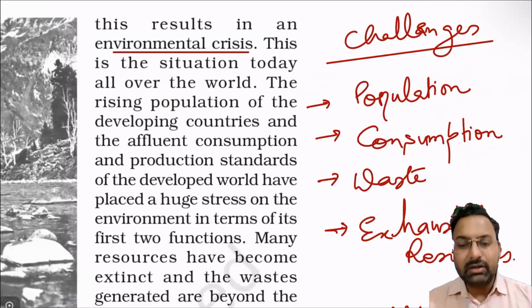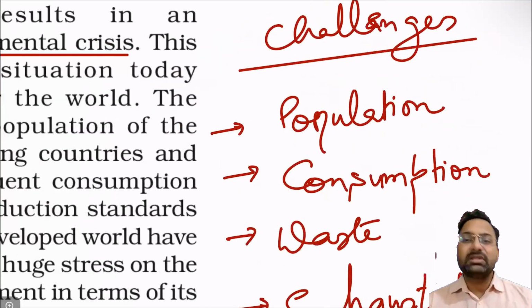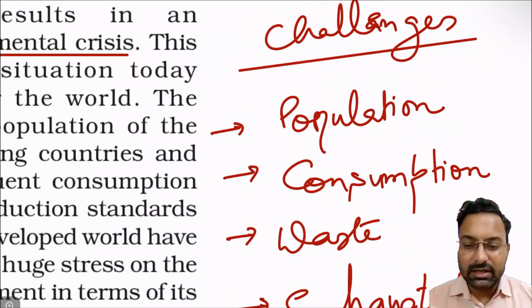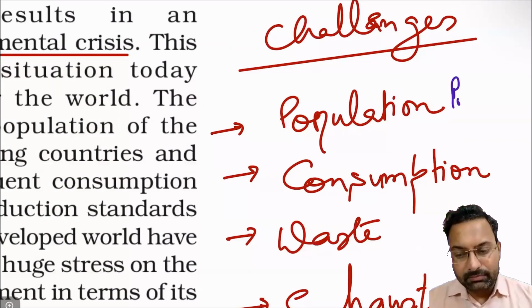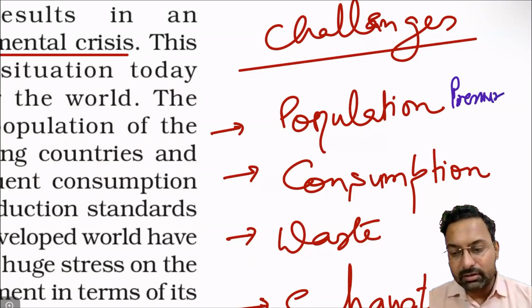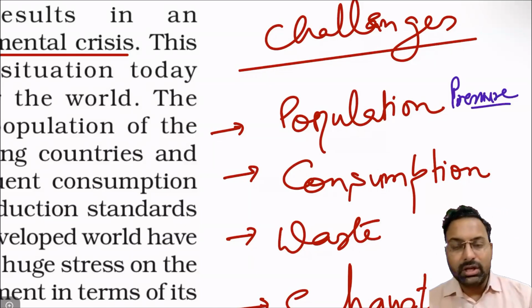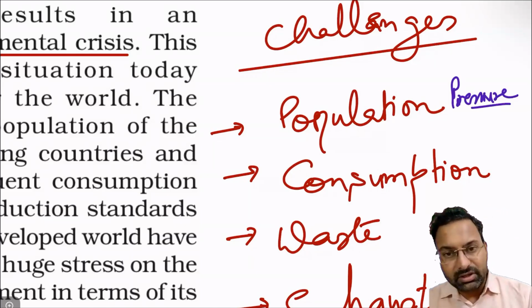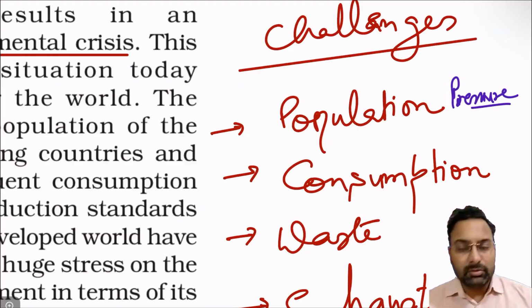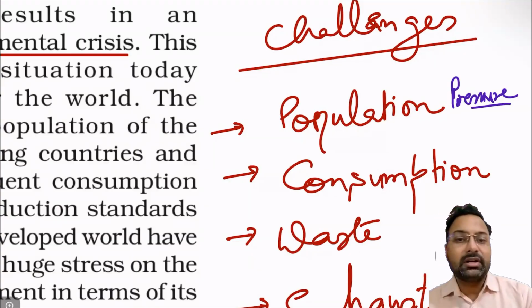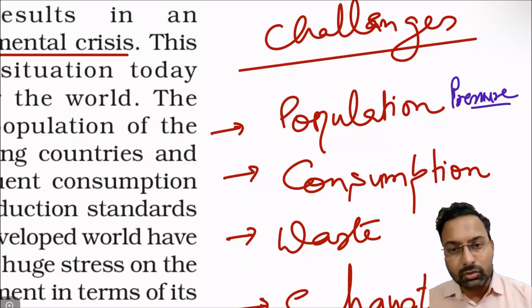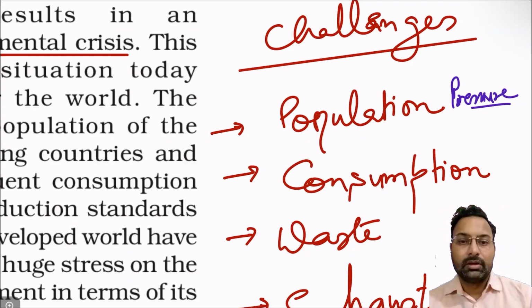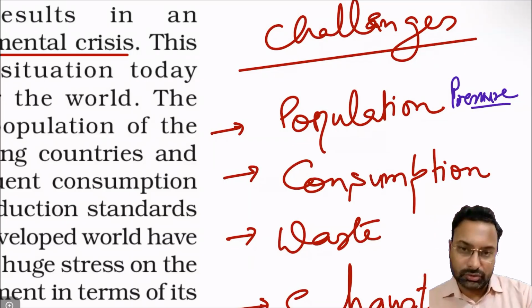So the environment today is facing many challenges. It is because of population pressure. You may know that India has become one of the most populous nations of the world, and China is also a very highly populated area. So when the population of an area increases, the demand on its resources increases, and this leads to higher pollution.